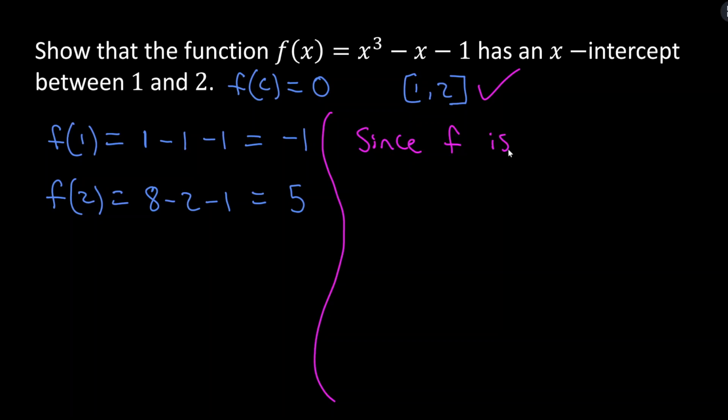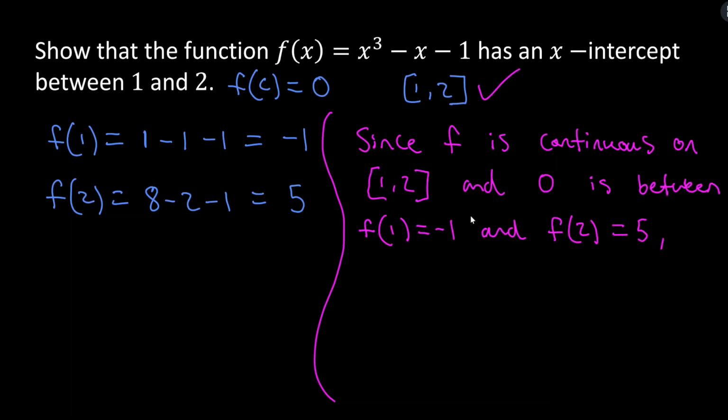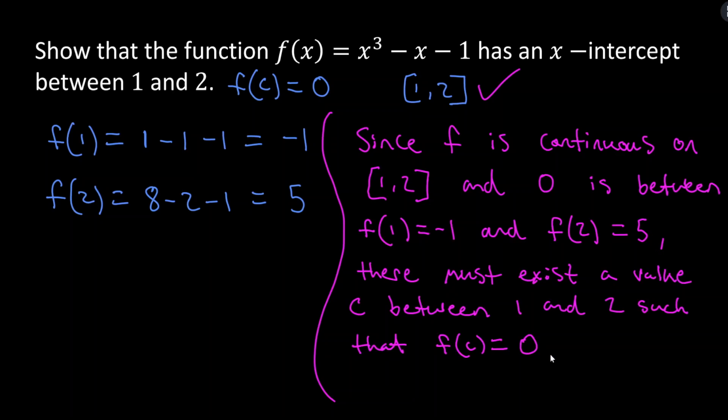Since f is continuous on the closed interval [1, 2], and 0 is between f of 1, which is -1, and f of 2, which is 5, there must exist a value c between 1 and 2 such that f of c equals 0, and this is exactly what it means to be an x-intercept. So in parentheses I'll put an x-intercept between 1 and 2. I'm just formally writing out a final sentence using the intermediate value theorem and what we can conclude. Hopefully that makes sense. Let's try one more example.